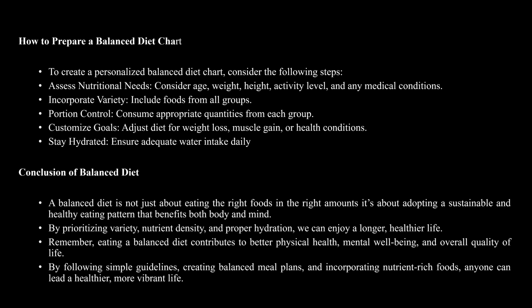Adjust for muscle mass and health conditions, and check the frequency of daily intake. Remember that health and mental well-being contribute to overall quality of life. Balance in meals and the incorporation of nutrients lead anyone to a healthier, more vibrant life.